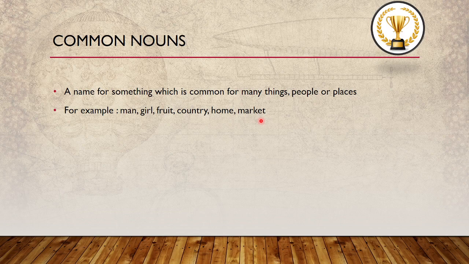So that is common for many people. If you say girl, same. If you say fruit, it is common for many things. If you say country, it is common for many places. So one word or one name that refers to many things, many people or many places is called a common noun.